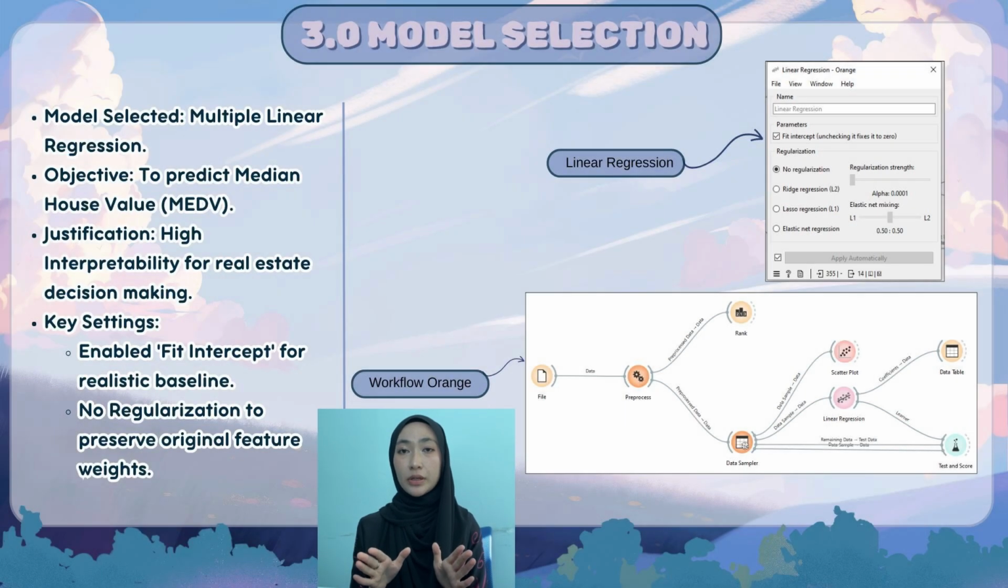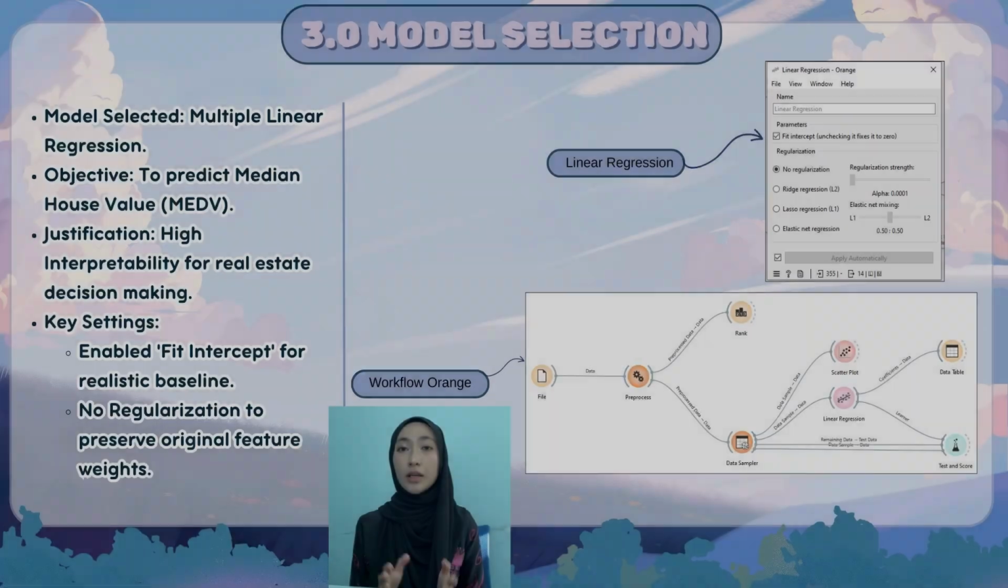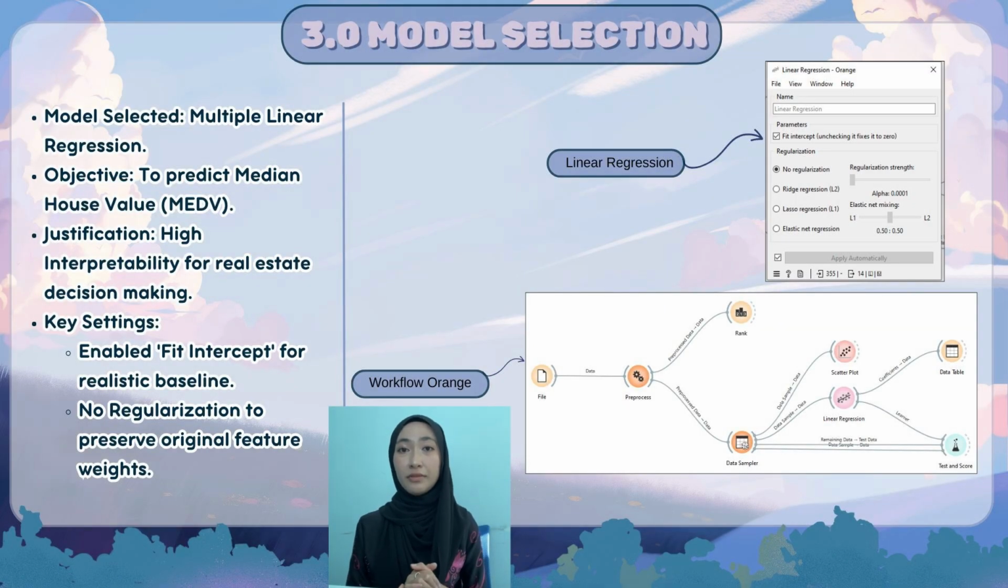This model was chosen because the main objective of the analysis is to predict the median house value, known as MEDV, which is a continuous numerical variable. Multiple linear regression is suitable for modeling relationships between multiple independent variables and a single continuous target variable. This model was also selected due to its high level of interpretability. In the context of real estate analysis, it is important not only to predict house prices, but also to understand which factors influence those prices and in what direction.